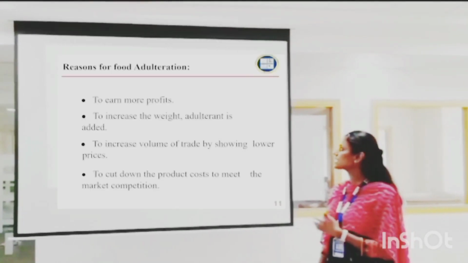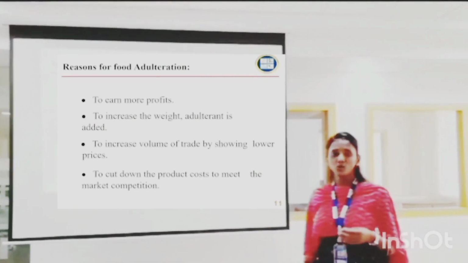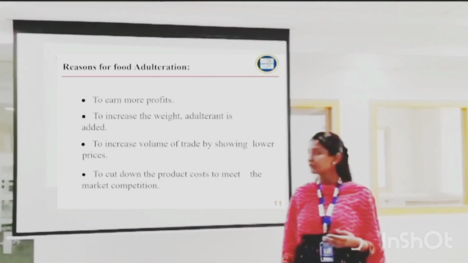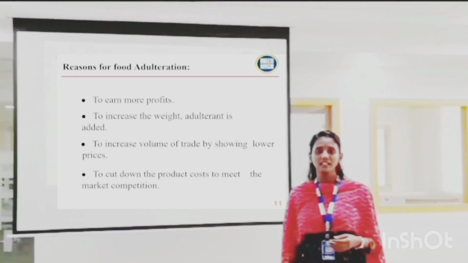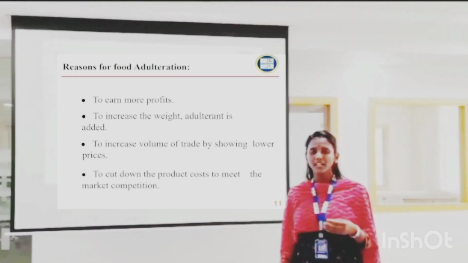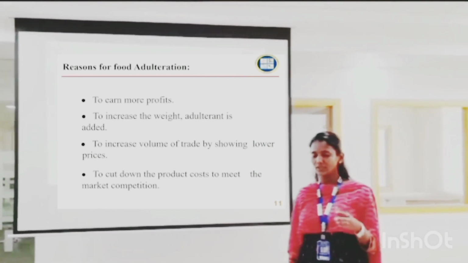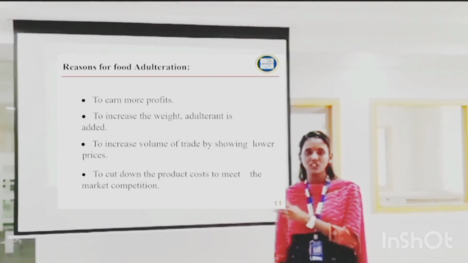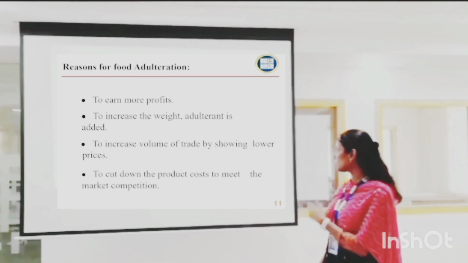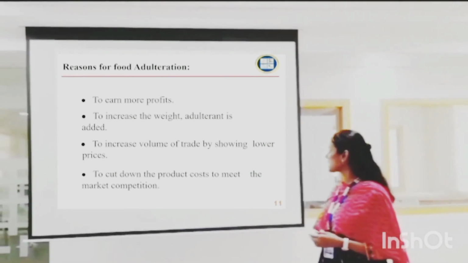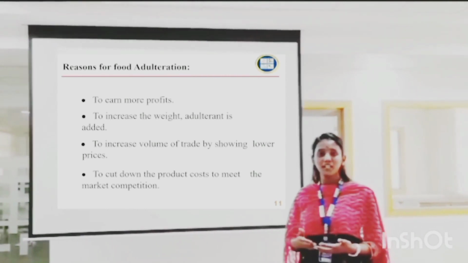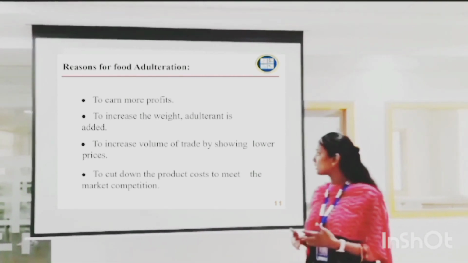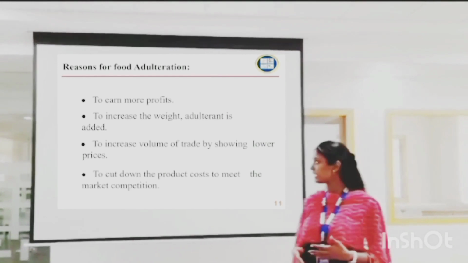The next slide, reasons for food adulteration. The main motto of food adulteration is to gain more profit. To increase the weight, adulterant is added. As we saw earlier, in milk, water is added. By the addition of water, the milk's nutritional quality is lowered. Another reason is to cut down the product cost to meet market competition. If we cut down the product cost, then automatically the product will be in demand in the market. So the product competition will increase in the market.